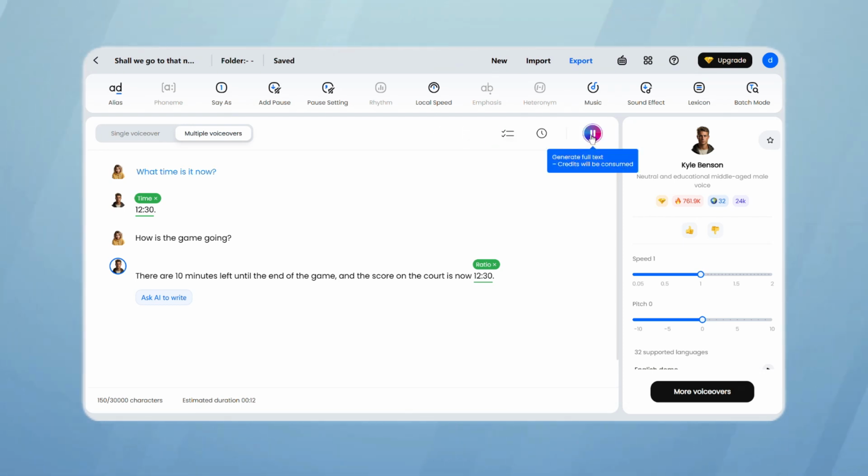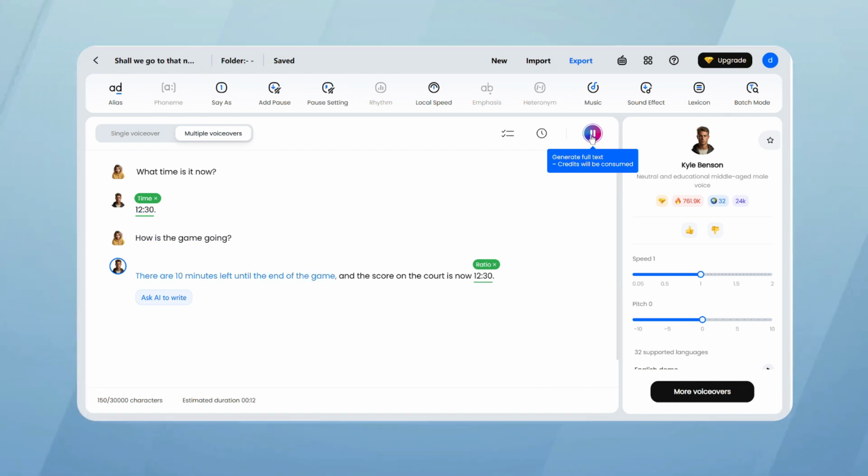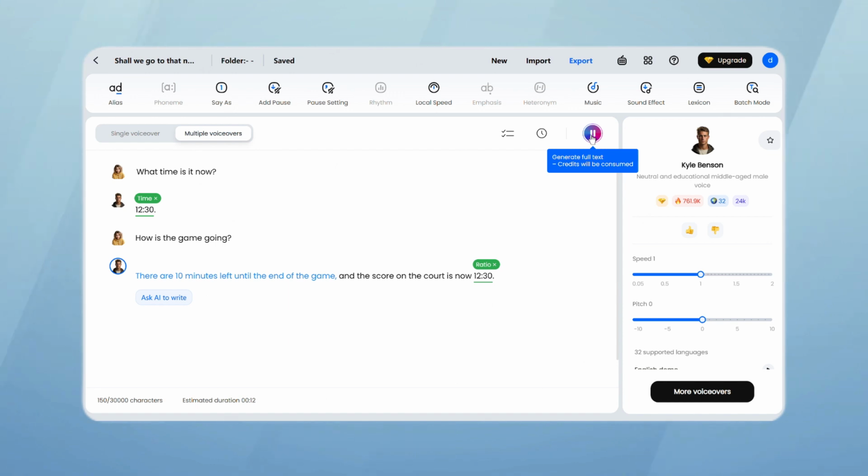What time is it now? 12:30. How is the game going? There are 10 minutes left until the end of the game, and the score on the court is now 12-30.